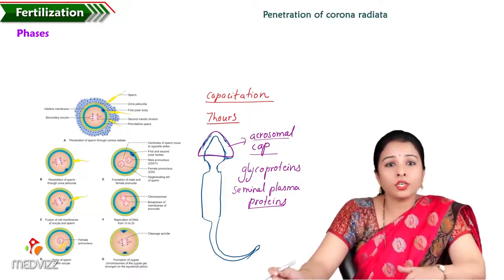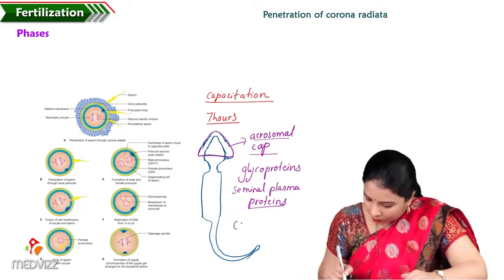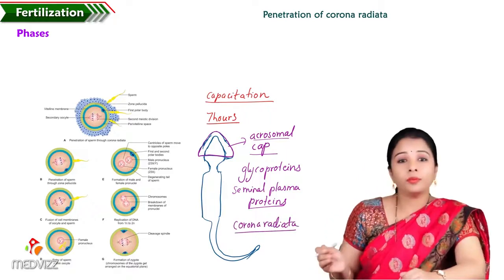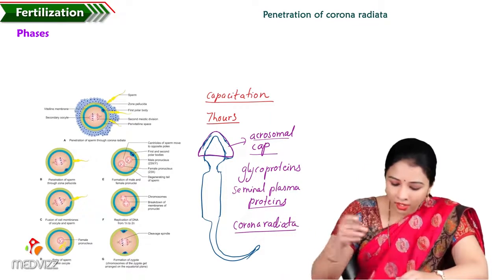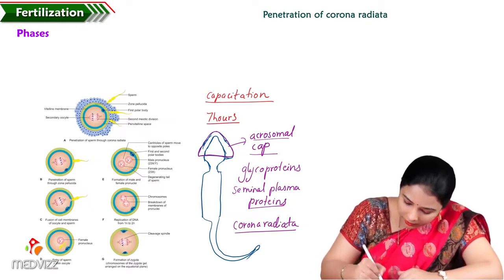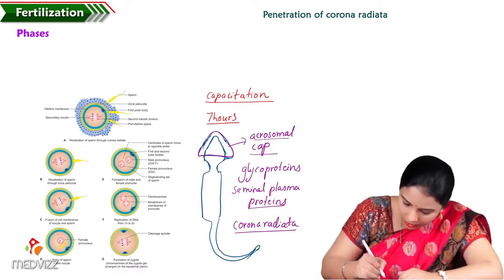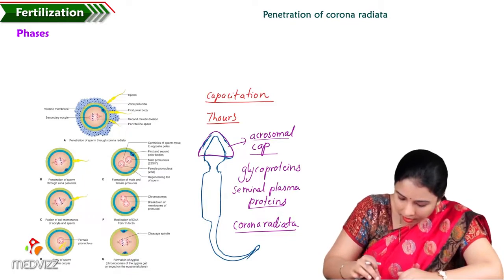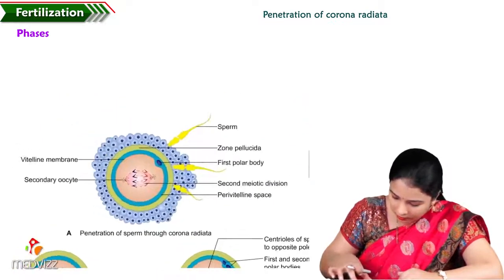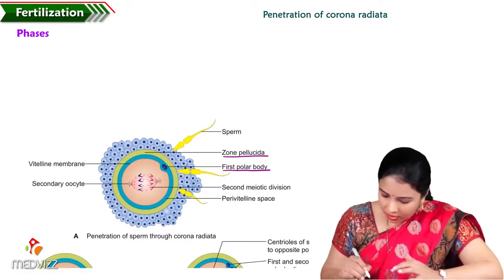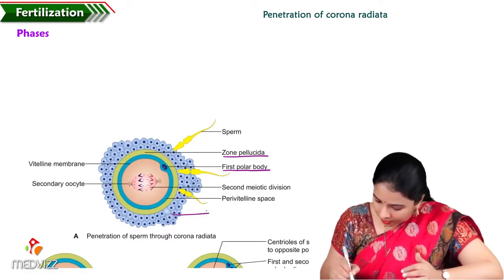So what is this corona radiata? You will know it better if you know the oogenesis. Here, a normal oocyte is surrounded by a glycoprotein layer which is called the zona pellucida. I'll zoom it for you all. Corona radiata is this group of cells which surround the oocyte.